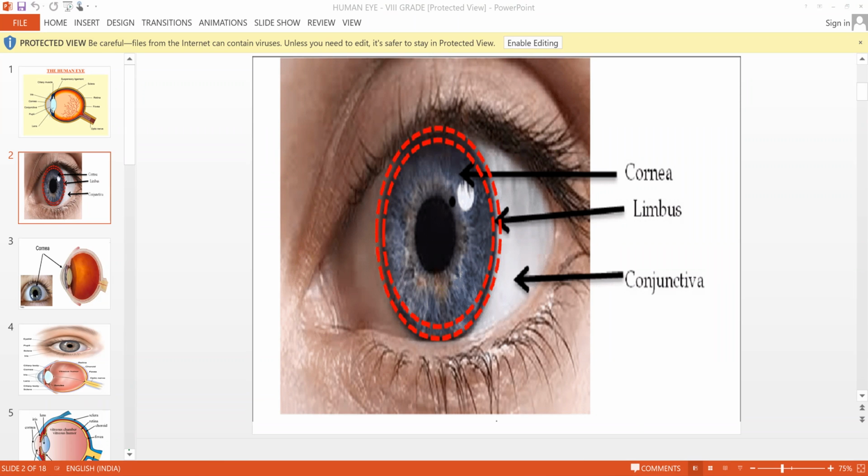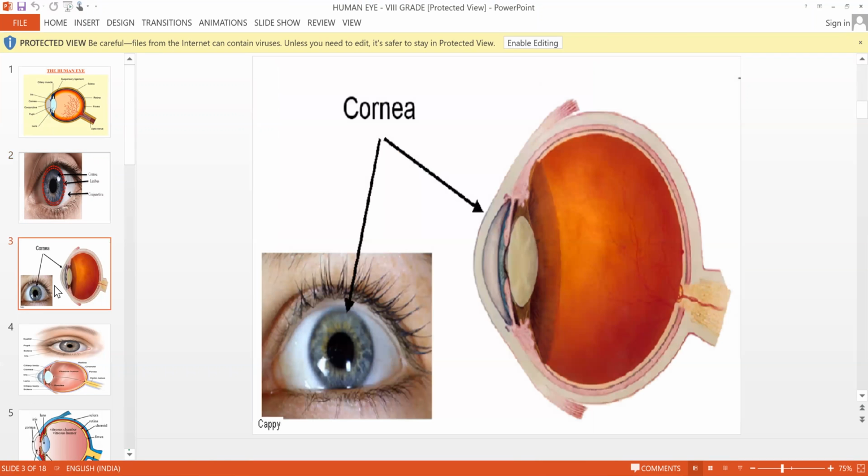One minute, somebody should read it again. Ma'am, can I read? Who is this? Akshara, ma'am. One minute. Kaushini, respond. Yes, ma'am. Please read cornea. Okay, ma'am.